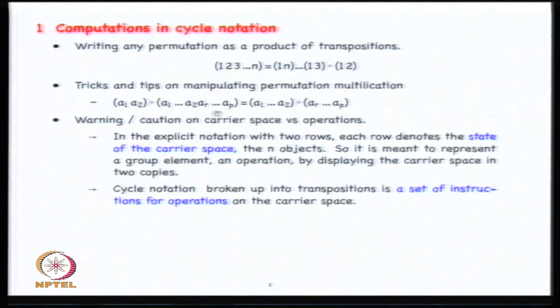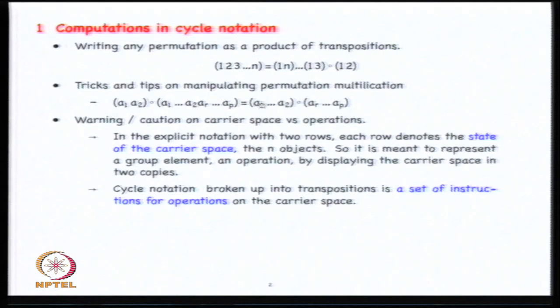Suppose you take this cycle but hit it on the left with an (A1 A2) transposition. Okay, subsequent to doing this cycle, you do an (A1 A2) transposition. What does this do? It actually breaks up this cycle, because this instruction says that A1 and A2 are now exchanged. Now here what was happening was that A2 was going into AR, but now that is no longer the case, because A2 is now supposed to go to A1. So that account kind of closes this cycle.